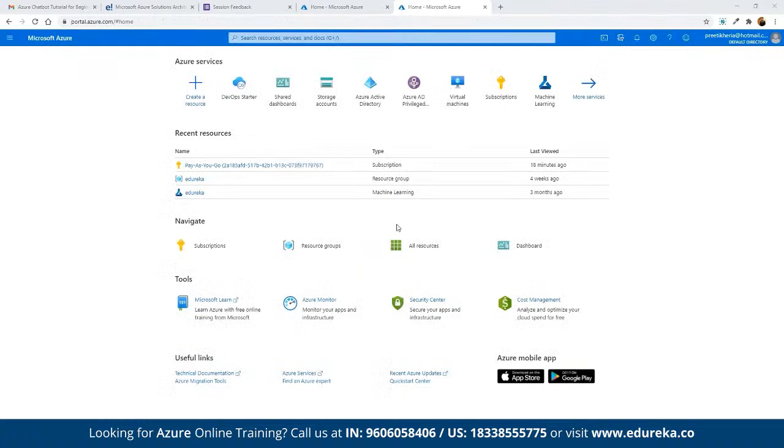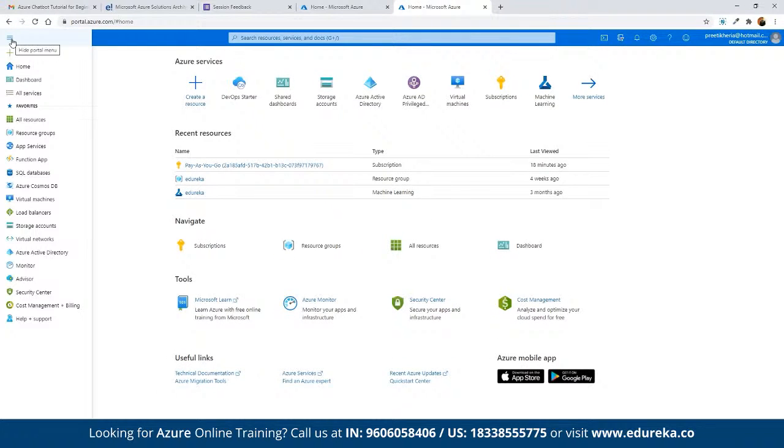Now in Azure, we do need to have an active payment method. So without that active payment method, we will not be able to work on it. So here we can come, now this is the entire dashboard for Azure that we are currently looking at. And if we go to the left sidebar, we would be able to see the list of all the resources, all the category of services that we can work on. We can see the entire list of all the category of services that we have the access to as a part of Azure.